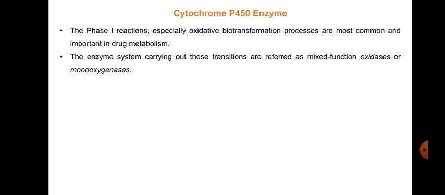Most of the drugs undergo metabolism by phase 1 reactions, and in phase 1 there are various kinds of reactions, but the main reaction is oxidative biotransformation. The enzyme system carrying out these transformations is referred to as mixed function oxidase, or monooxygenases.